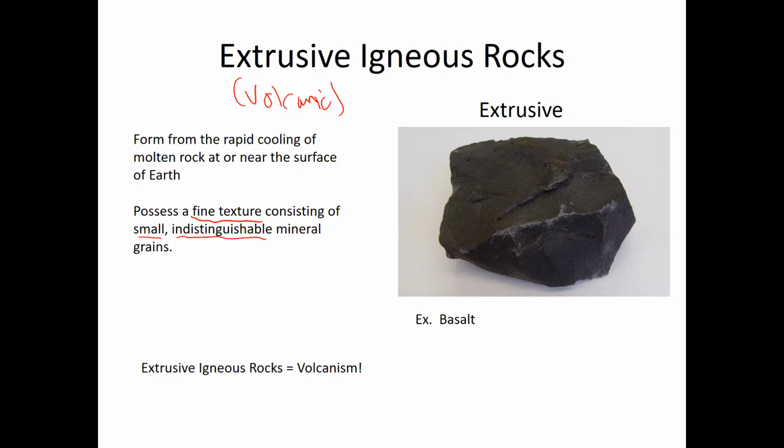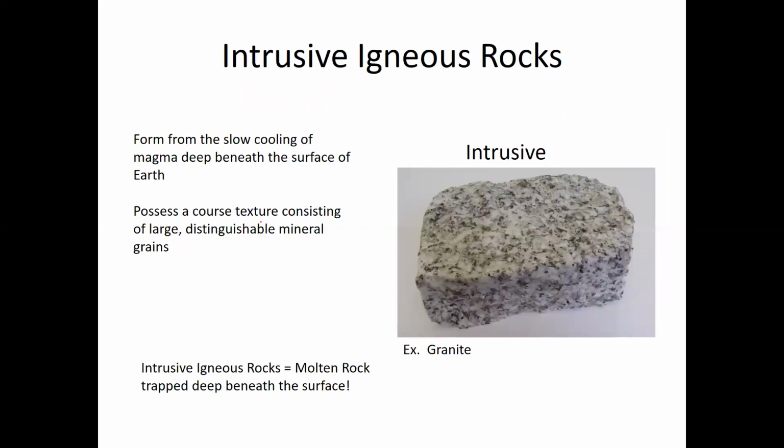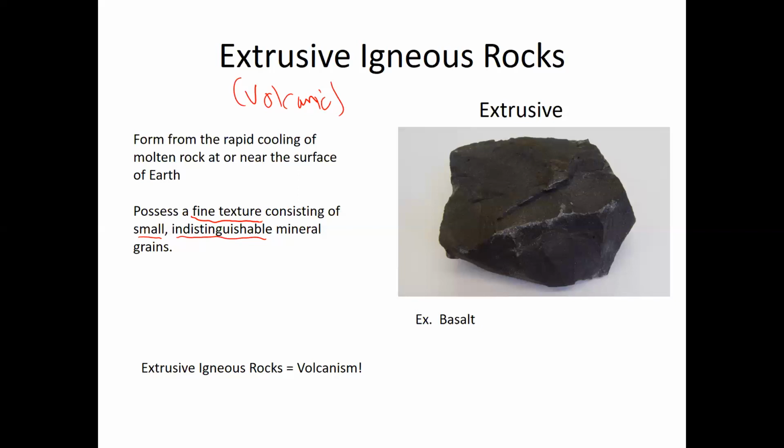So anytime we find extrusive igneous rocks, it tells us that there was molten rock at the surface or near the surface. So it tells us that there was volcanism, because volcanism is molten rock coming to the surface. So extrusive igneous rocks tell us that there was volcanism at this location in the past, or at least whenever that rock formed. A very common example of an extrusive igneous rock is basalt. Basalt is dark in color. It's actually what the sea floor, the oceanic crust, is made mostly out of basalt.